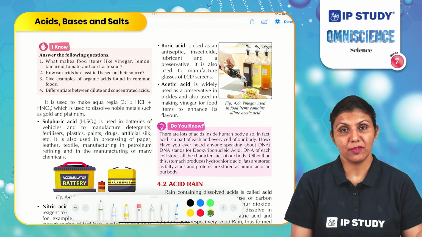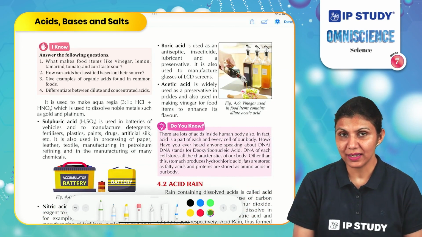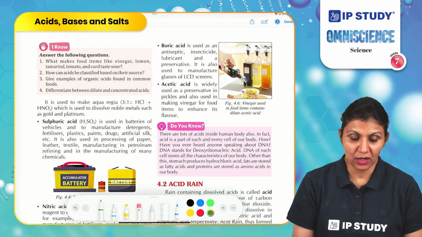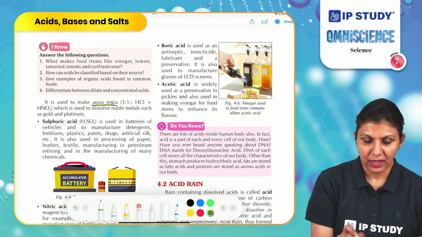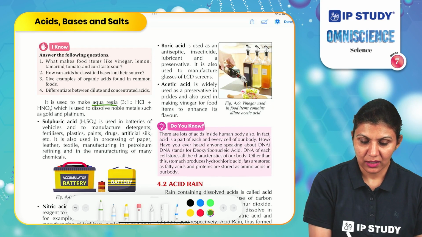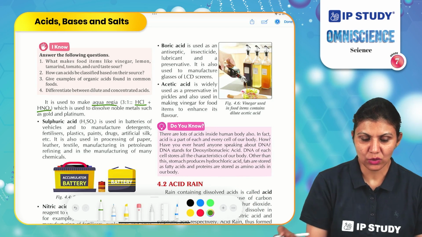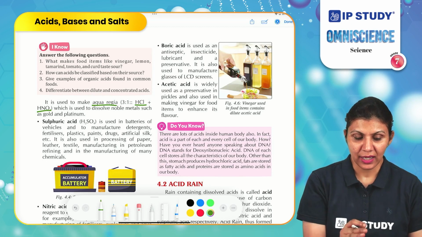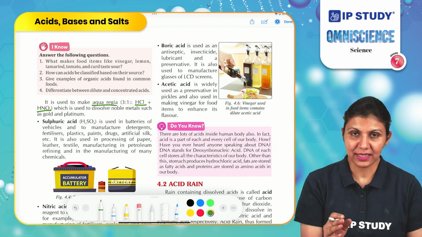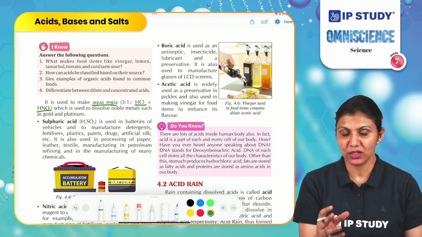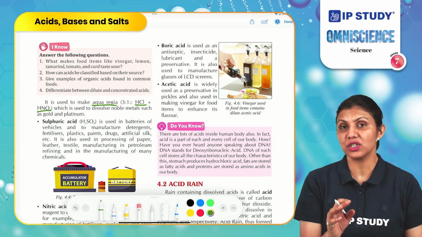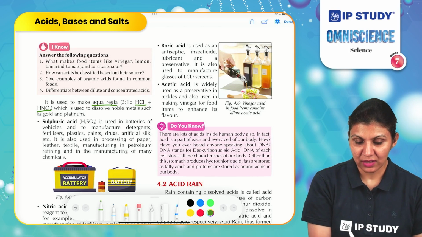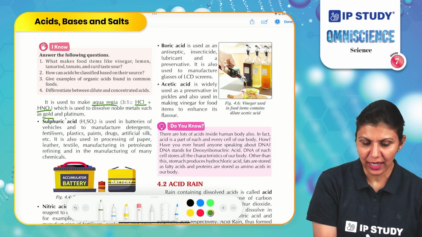Hydrochloric acid can be added to another acid called nitric acid to form a solution called aqua regia. In aqua regia, a 3:1 ratio of these two acids is taken. That means 3 parts hydrochloric acid and 1 part nitric acid are added to make a mixture called aqua regia. This mixture can be used to dissolve metals. Which are these metals? Such as gold and platinum.